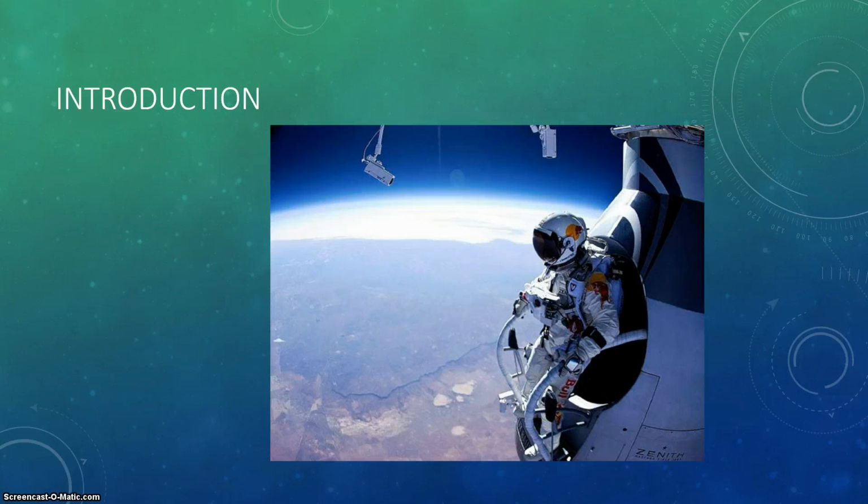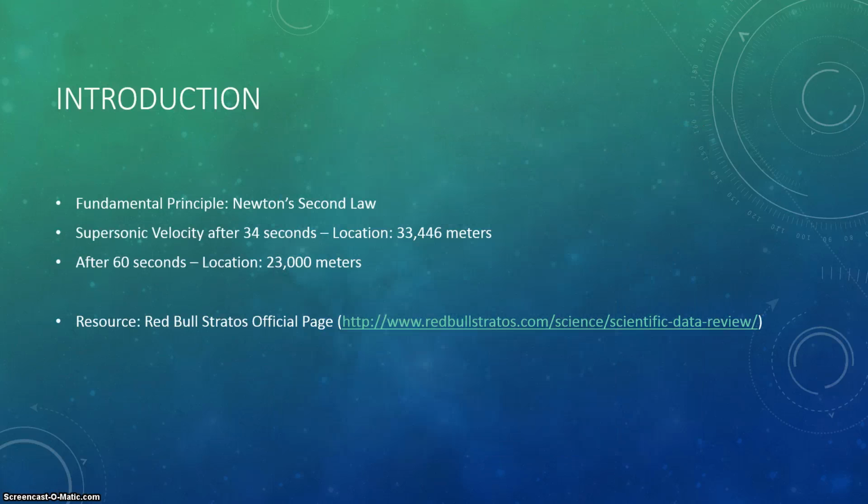His jump was done with the attempt of breaking the speed of sound, and it started from a balloon that was 120,000 feet above the Earth's surface. For this lab report, I created a code to predict Felix Baumgartner's position after 60 seconds of freefall using Newton's second law. This prediction was done based on the initial conditions we knew. This will be stated in a few moments.